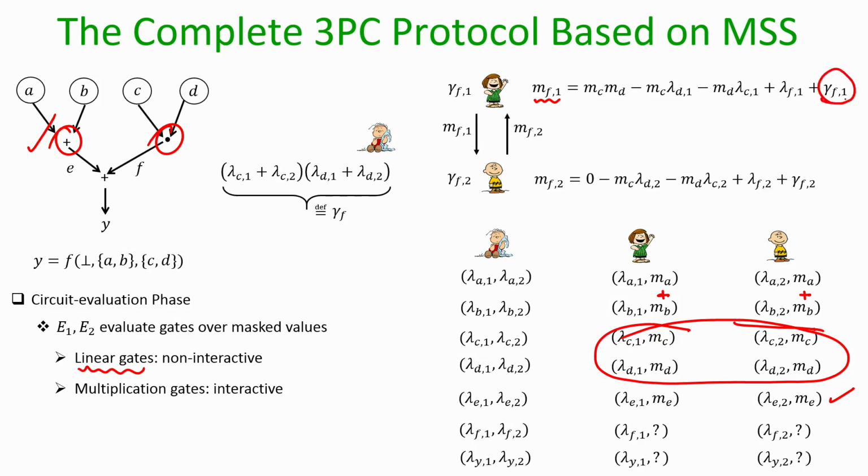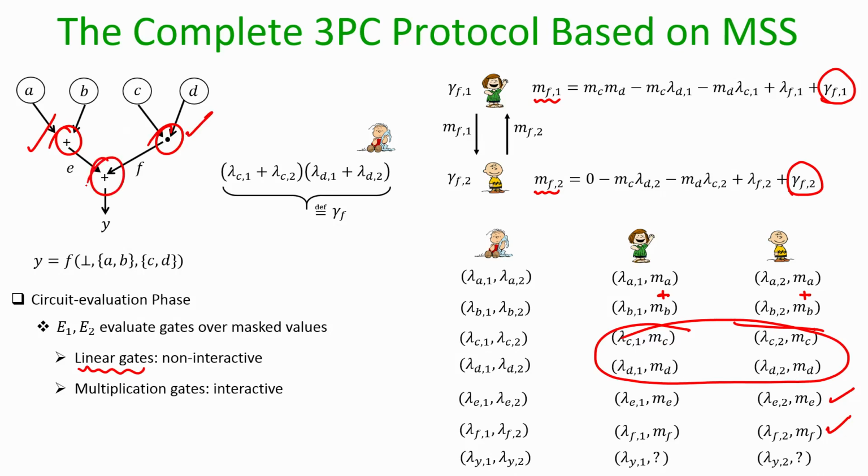In the same way, the second evaluator can compute his share for the OTP encryption of F, that is randomized with this gamma F2 value, and then they can exchange these respective OTP encryption shares among themselves, and that will ensure that the value F is secret shared as per the 3-party MSS sharing semantic, and that means this multiplication gate is also evaluated.